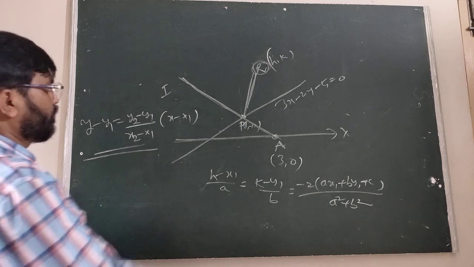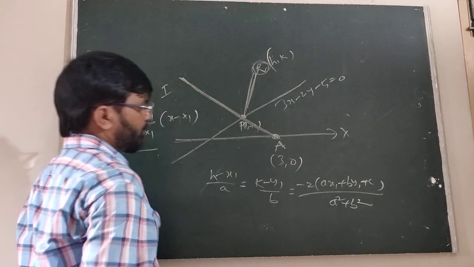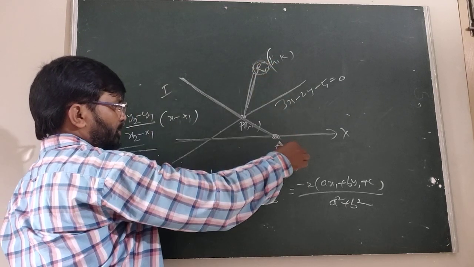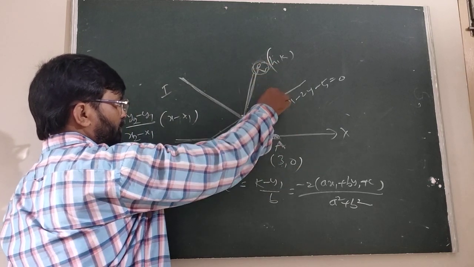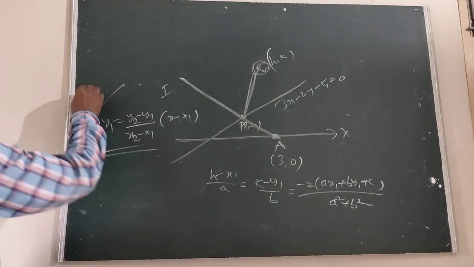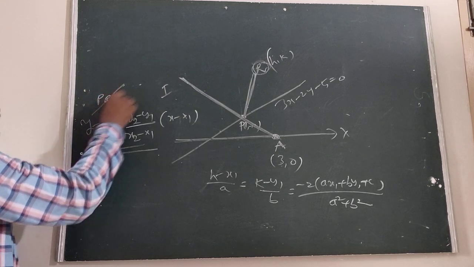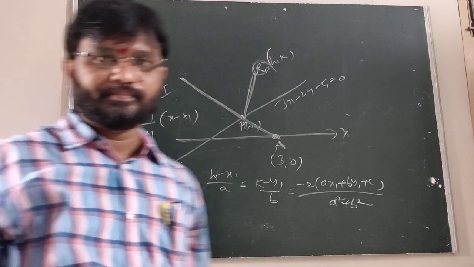How to find? First, the first line meets the x-axis at 3 comma 0. Then we have to find the image of A with respect to the line, which is R. Then the equation of PR is the reflected ray.